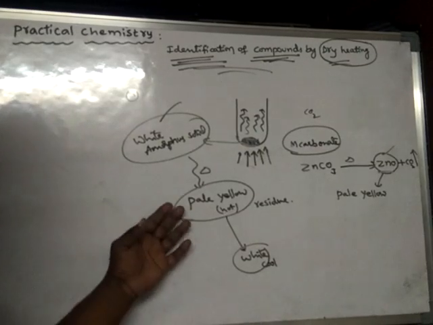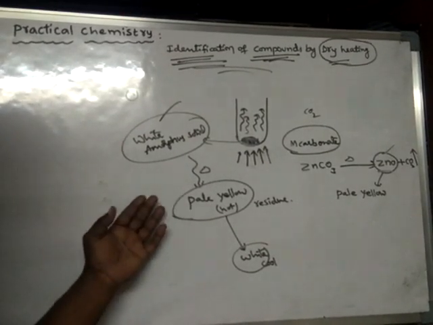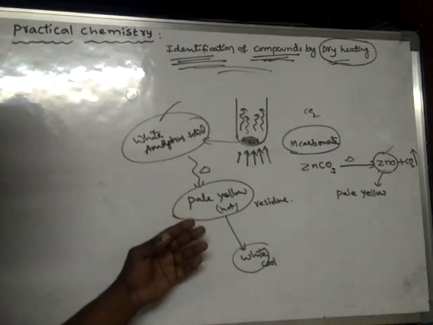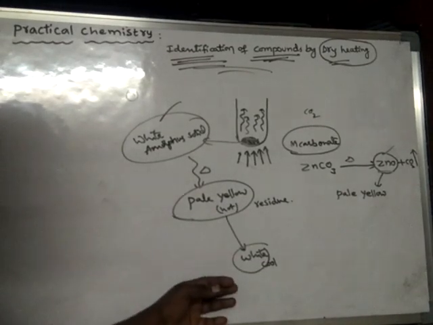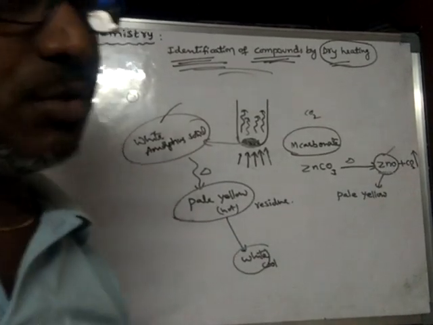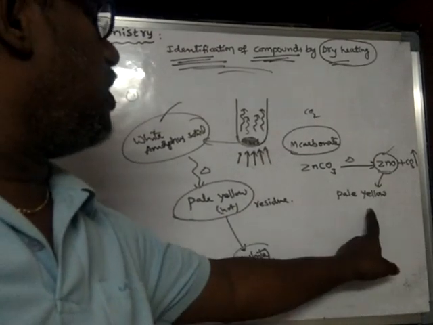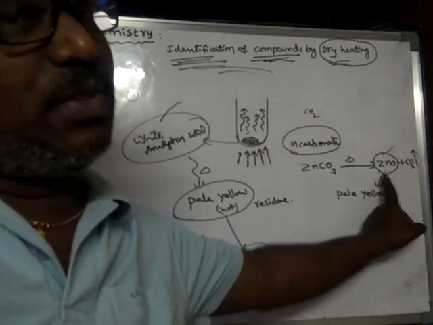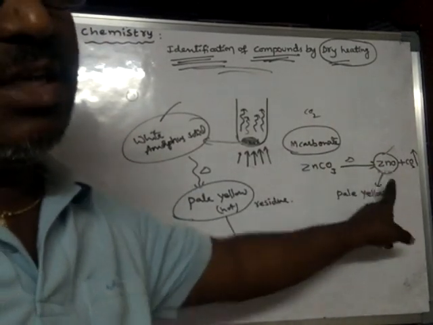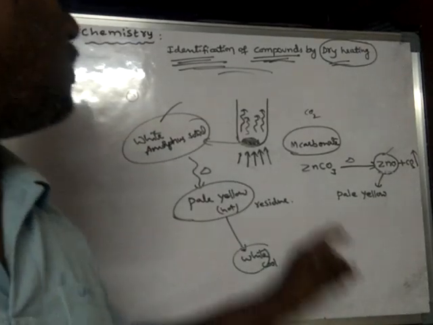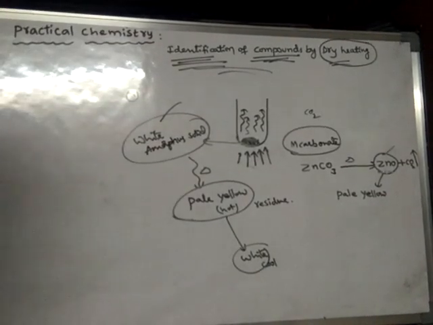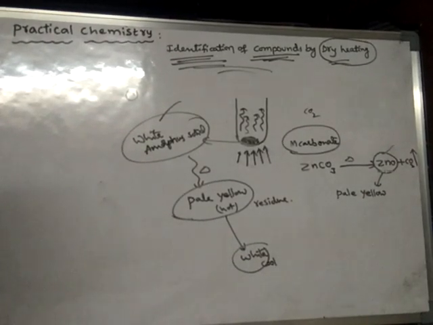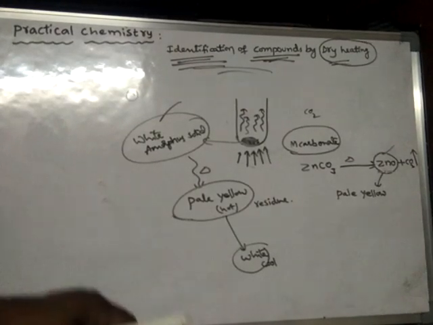The only substance which turns from pale yellow to white upon cooling is zinc oxide. So the substance formed is zinc oxide, and carbon dioxide is also evolved along with it. So the metal carbonate is zinc carbonate. In this way we can identify the given compound as zinc carbonate by the dry heating test.